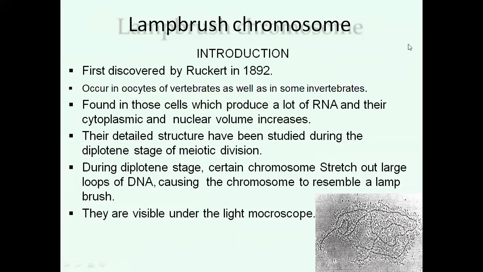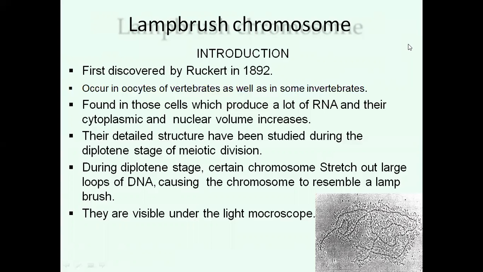The detailed structure has been studied during the diplotene stage of meiotic division, the prolonged prophase of meiosis.